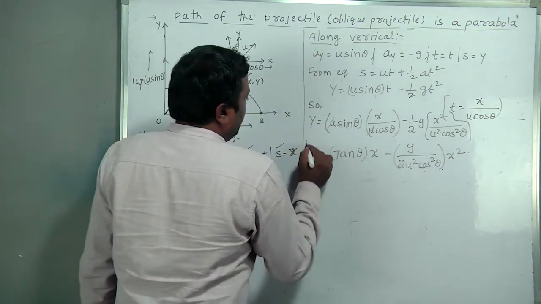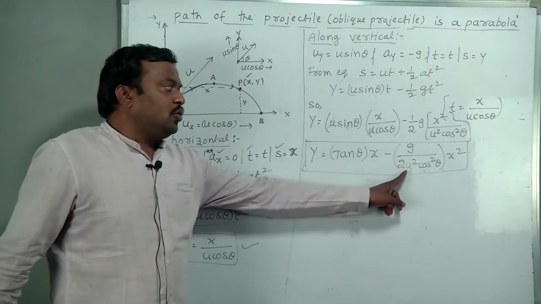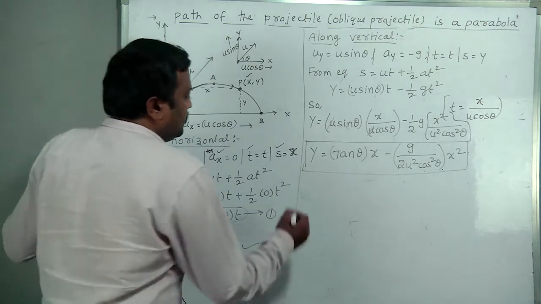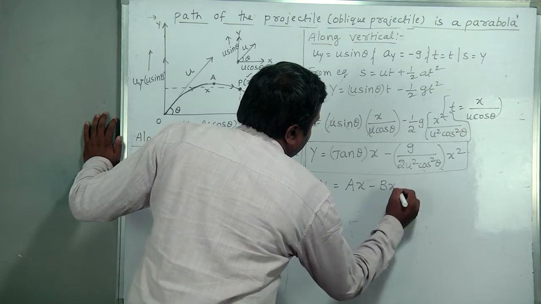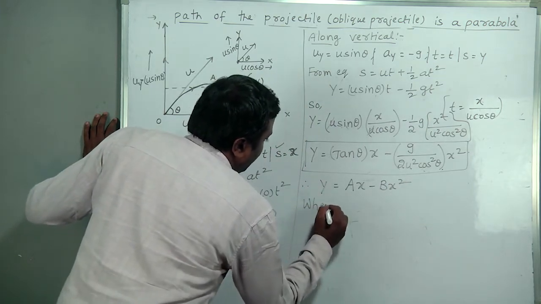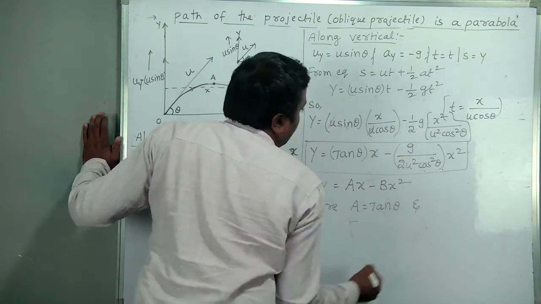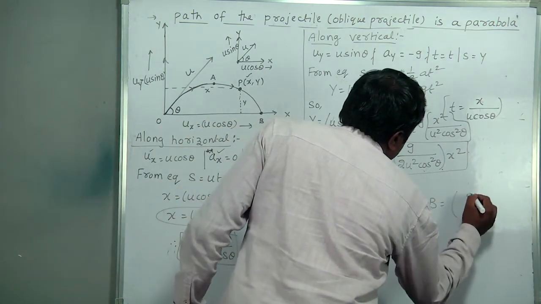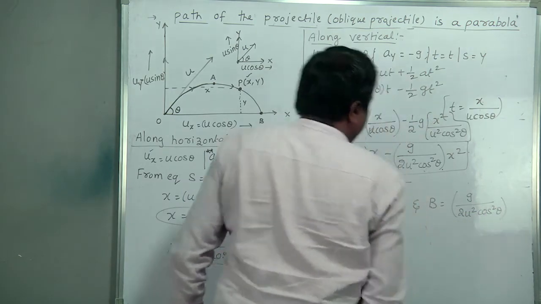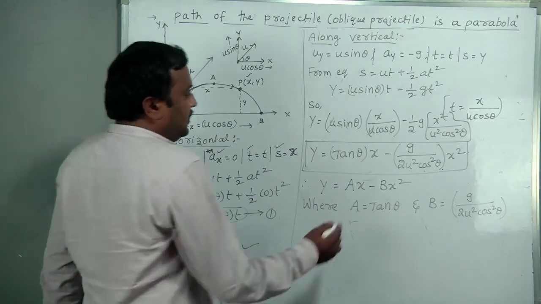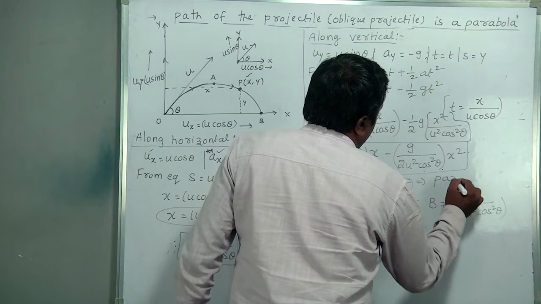Y is equal to tan theta into x minus g by 2u square cos square theta into x square. Therefore, y equal to Ax minus Bx square, where capital A is equal to tan theta and B is equal to g by 2u square cos square theta. And this is the equation for a parabola.